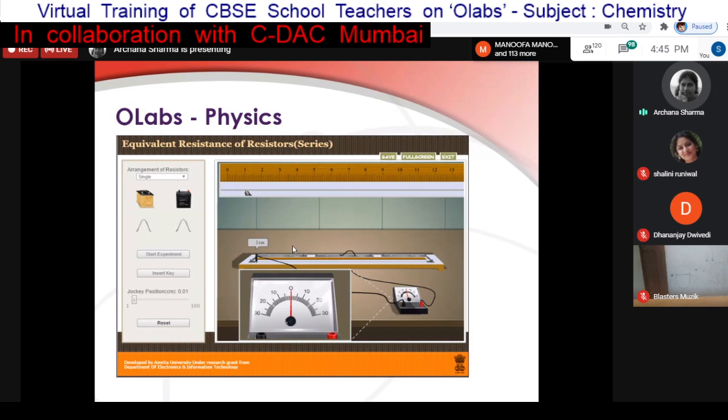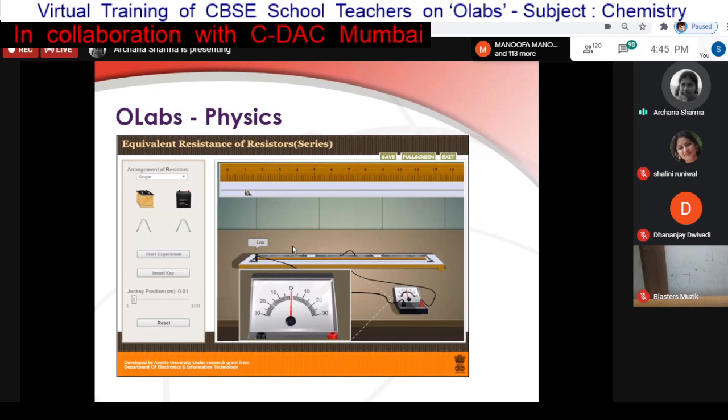Here you can see that the equipment looks real-life, or similar to what the students would actually see in a lab. This is the observation area, or the workbench area. On the left side, you can see several variables or settings which the student can change as per the requirement, and then start the experiment. You can also reset it and repeat it multiple times.